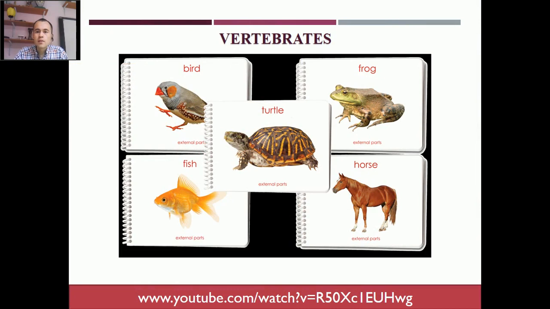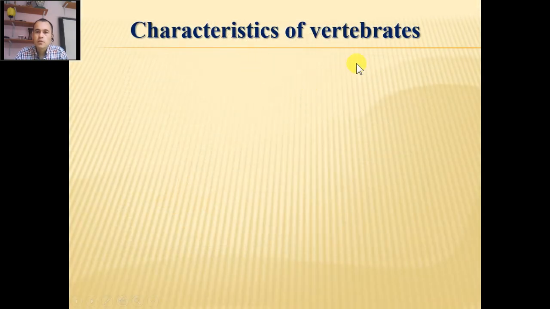So today let's start vertebrates. Vertebrates are classified into 5 big groups. They are birds, mammals, fish, reptiles and amphibia. Now about their characteristics.